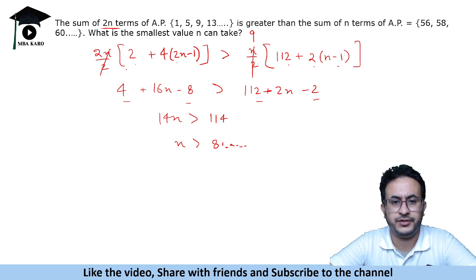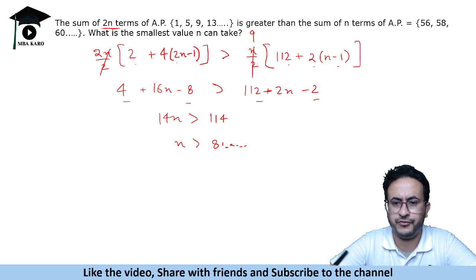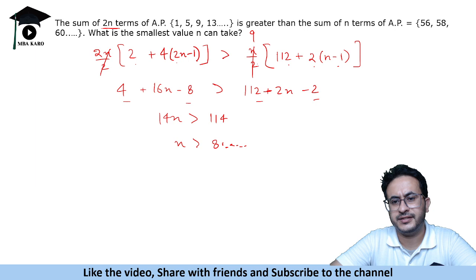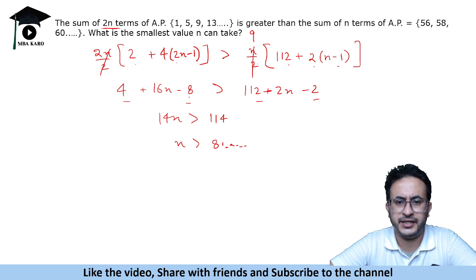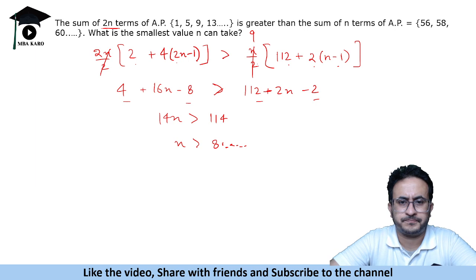Quite simple one. You just have to apply the formula of the sum of n terms and create the inequality that it should be greater. Now you get the value of n as 8 point something, so n has to be greater than that, and since n is an integer value, it has to be 9.